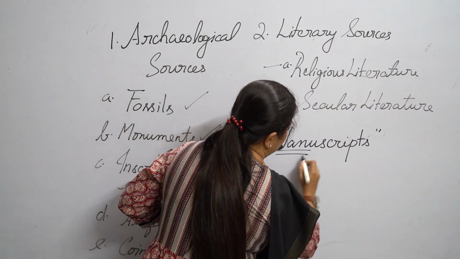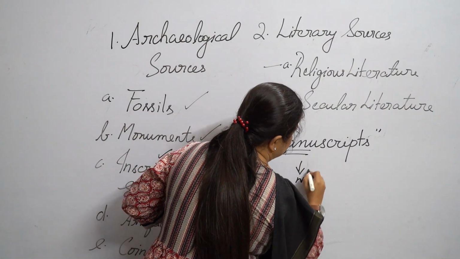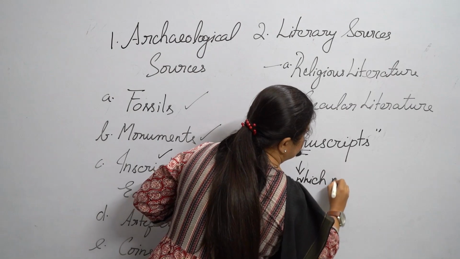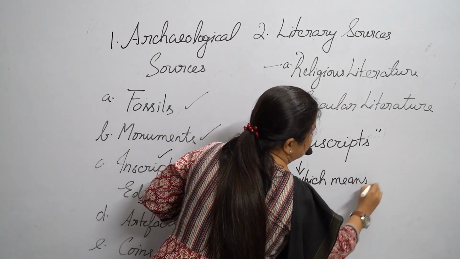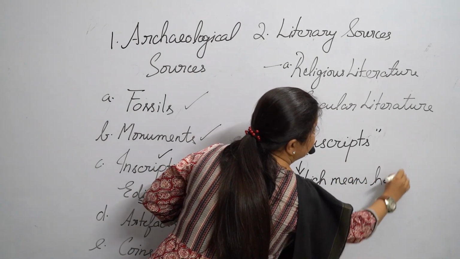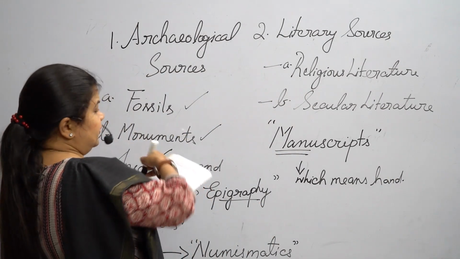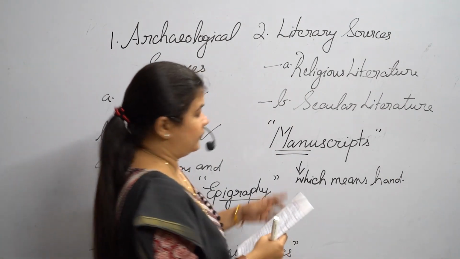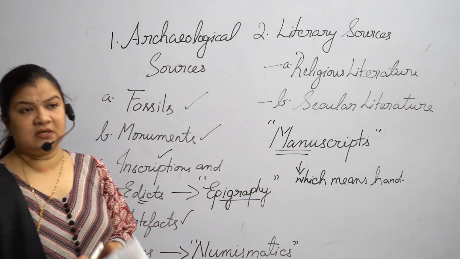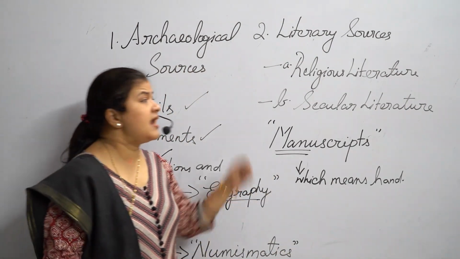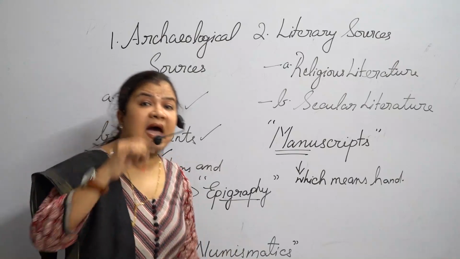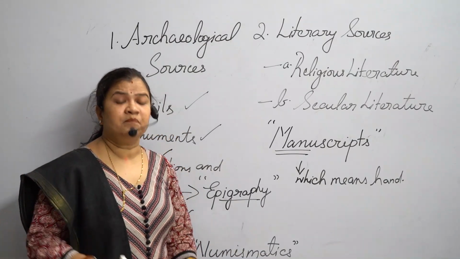Manuscripts are handwritten records of the past.